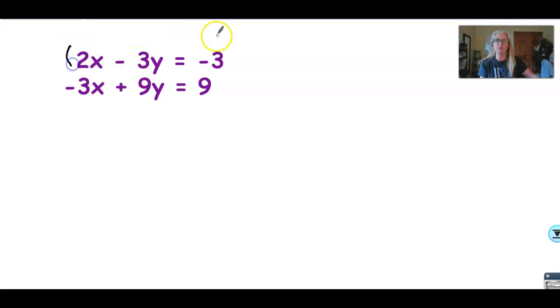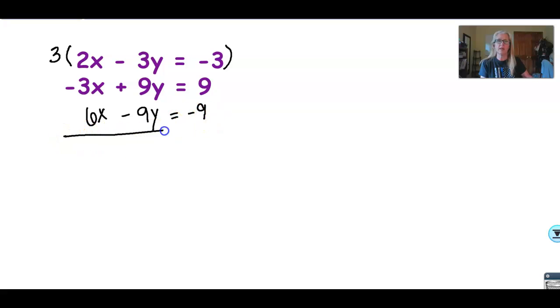So I will have to multiply the entire equation by 3, right? 3 times 2x is 6x. 3 times negative 3y is negative 9y. And 3 times negative 3 is negative 9. Now the top equation is gone, and I'm just adding these two equations together. I've got it all set up so the y's will drop out.